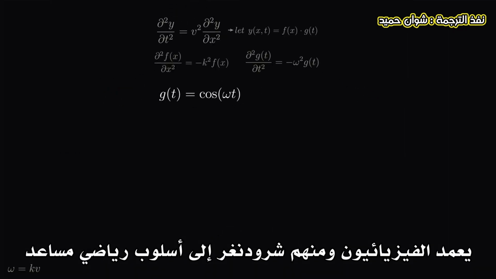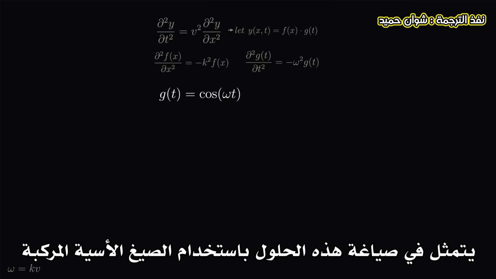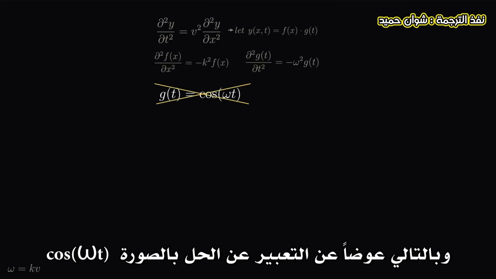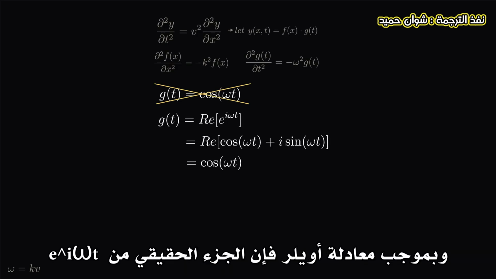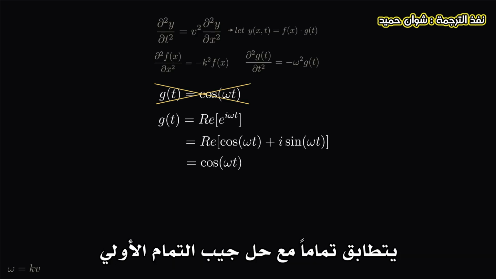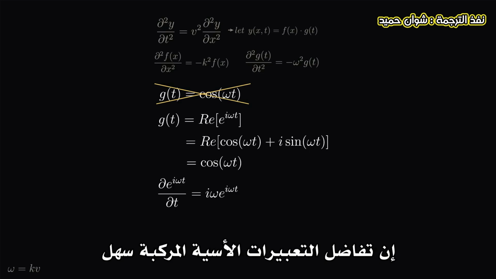A helpful mathematical trick used by physicists including Schrödinger is to express these solutions using complex exponentials. So instead of writing the cosine of omega times t as a solution, we instead write e to the power of i omega t. By Euler's formula, the real part of e to the power of i omega t is exactly equal to our original cosine solution. Differentiating complex exponentials is simple.